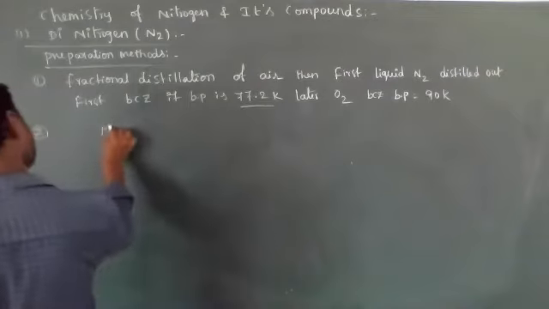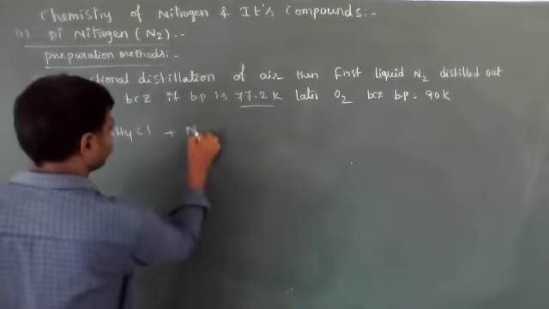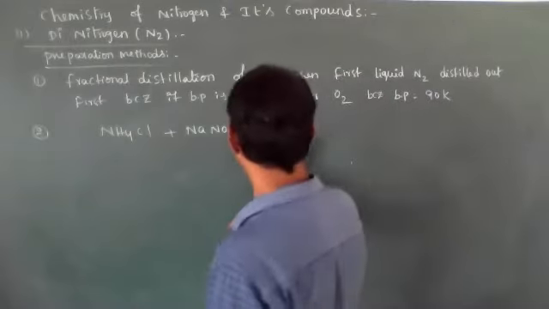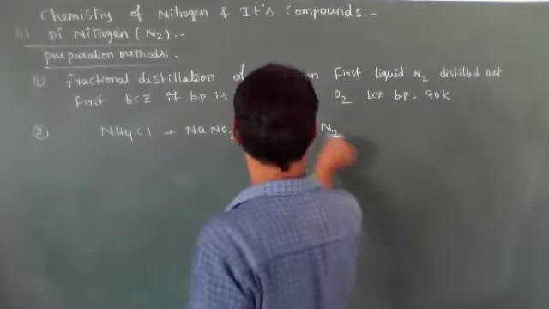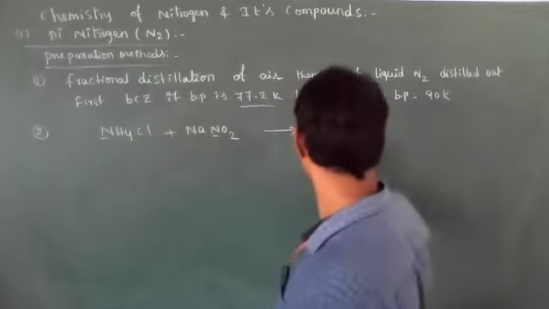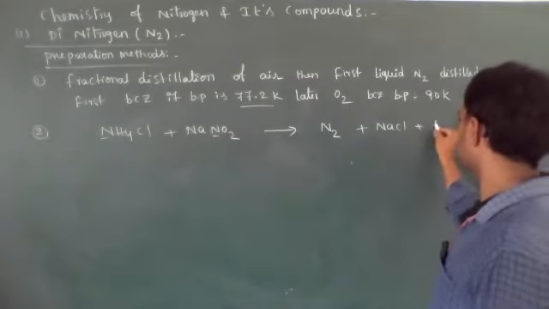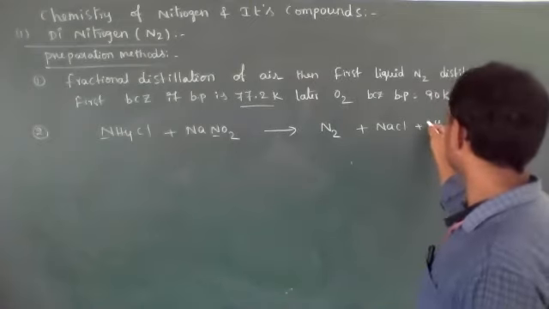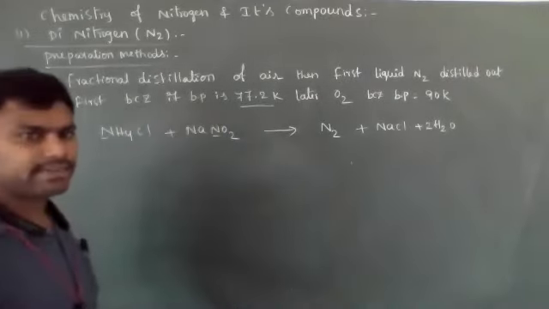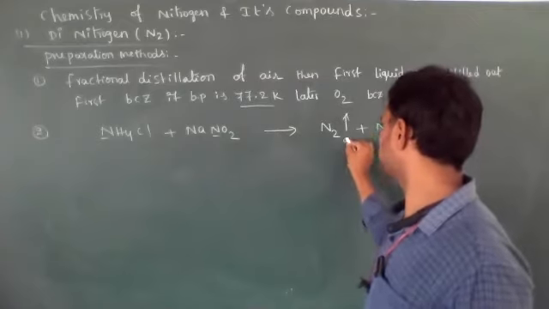Next, the laboratory method. Ammonium chloride, NH4Cl, is treated with NaNO2, sodium nitrite. Then we get N2 gas. Here one nitrogen atom is present, and here one nitrogen atom is present, they convert into N2. Sodium and chlorine combine to give NaCl. Hydrogen and oxygen combine to give water, H2O. Four hydrogen atoms means 2 H2O, and 2 oxygen atoms are present. So this is the laboratory method: when ammonium chloride is treated with sodium nitrite, it produces nitrogen gas.